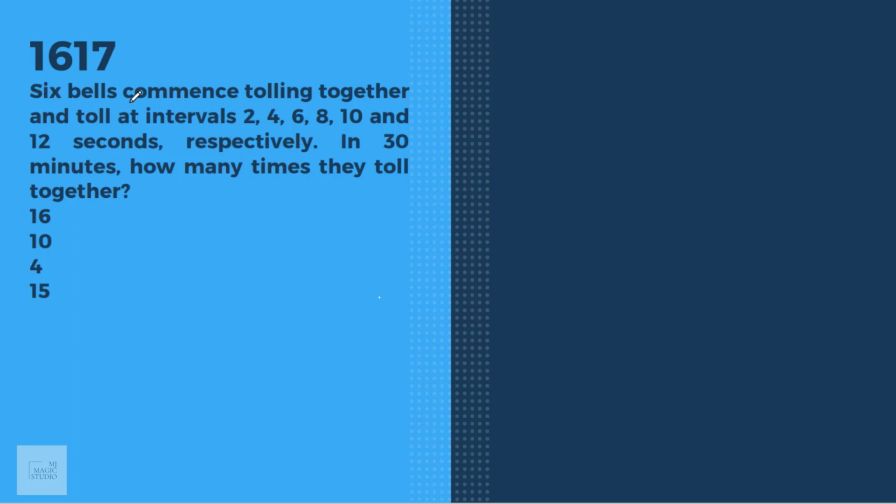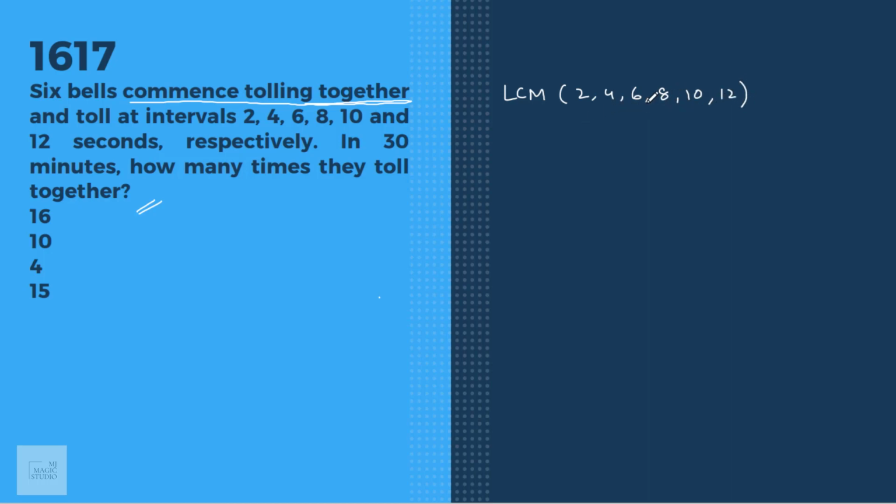Six bells commence tolling together. They toll at intervals of 2, 4, 6, 8, 10 and 12 seconds respectively. In 30 minutes, how many times do they toll together? A classical question of LCM. We need to find the lowest common multiple. They will always toll together at that multiple. We are looking for the LCM of 2, 4, 6, 8, 10, 12.